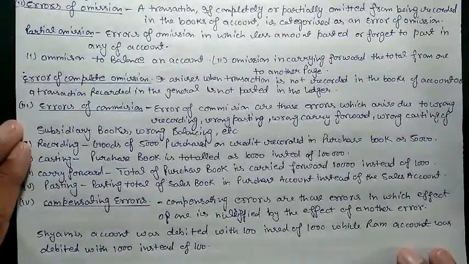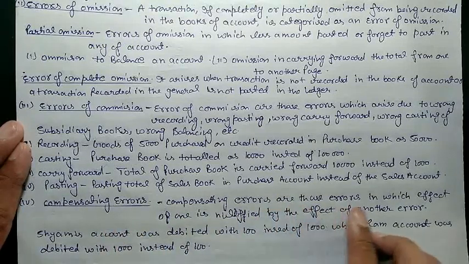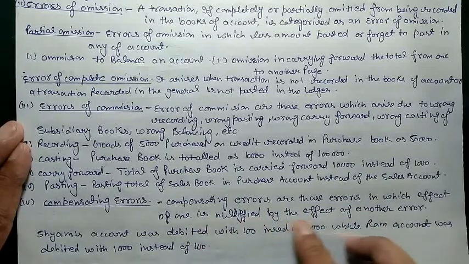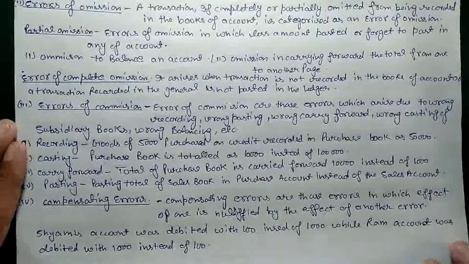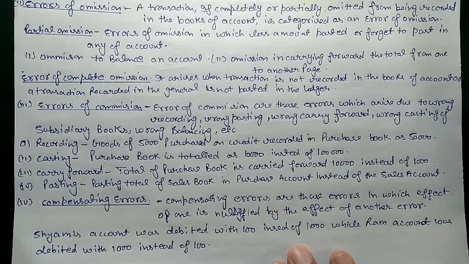Now the fourth type, that is compensating error. Compensating errors are those errors in which the effect of one error is nullified by the effect of another error. Maybe we have some type of error which affects one account, but we made another error for the same thing, and it will settle our first error. So these are the compensating errors. We will have an example for that.